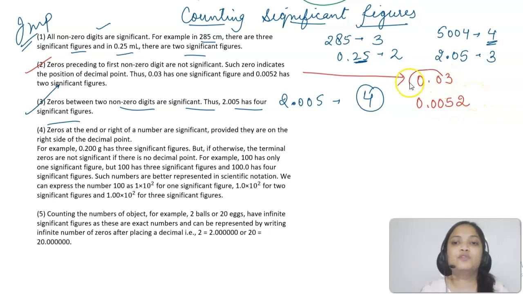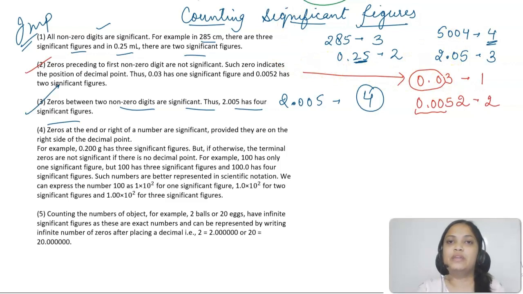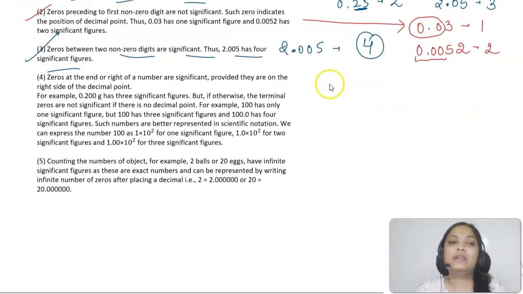So the zeros preceding 3 are not significant. So how many significant figures would be there? Only one. Similarly in 0.0052, how many do I have? 2. Okay, because these zeros are not significant. That you must note. Okay class, I hope it is understood by everybody. Now let's move on to the next one.